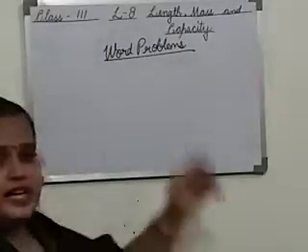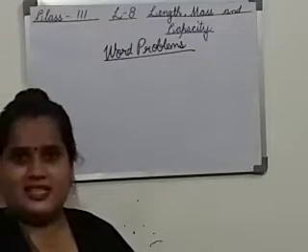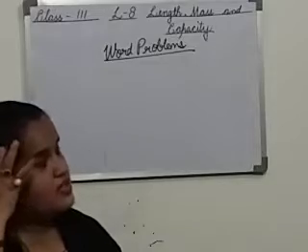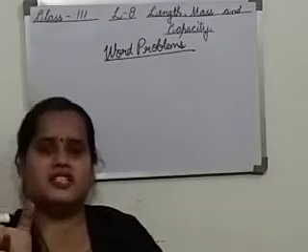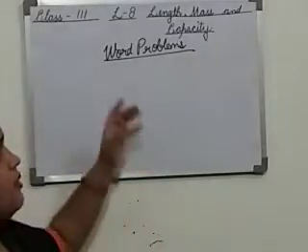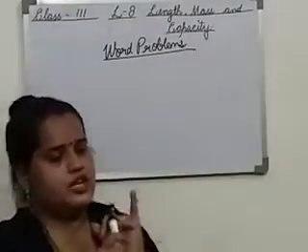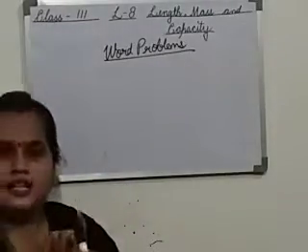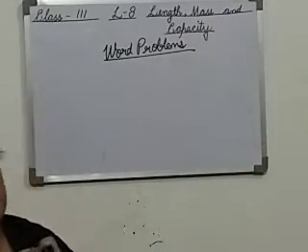After that, in the next video, I told you about the measurement of mass. Firstly, I told you what mass is. Mass is how heavy or how light a thing is. All those things come in the category of mass. Mass also has standard units. What are they? Milligram, gram and kilogram. These are the three standard units of measuring mass.